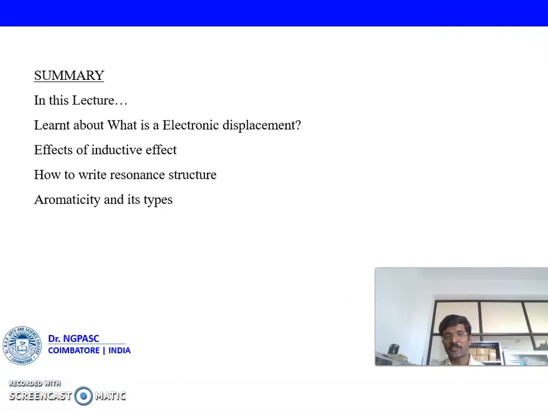In summary, in this lecture, we have learned about what electronic displacement is and how it affects the acidity of carboxylic acid, and we have learned how to write resonance structures of organic molecules, and we have learned about aromaticity and its various types.